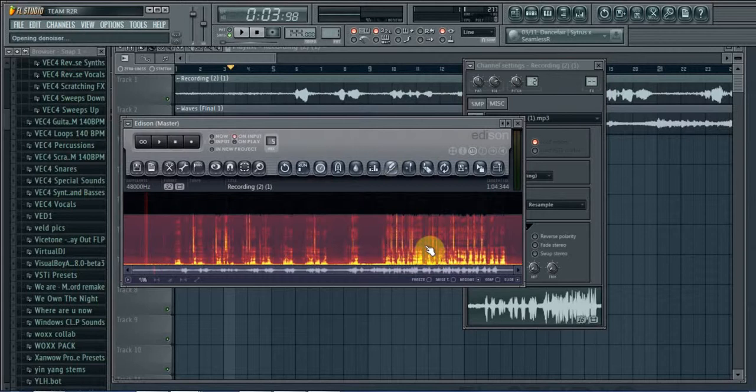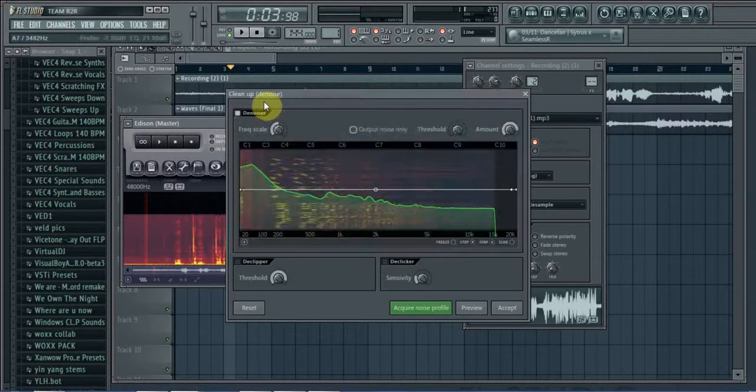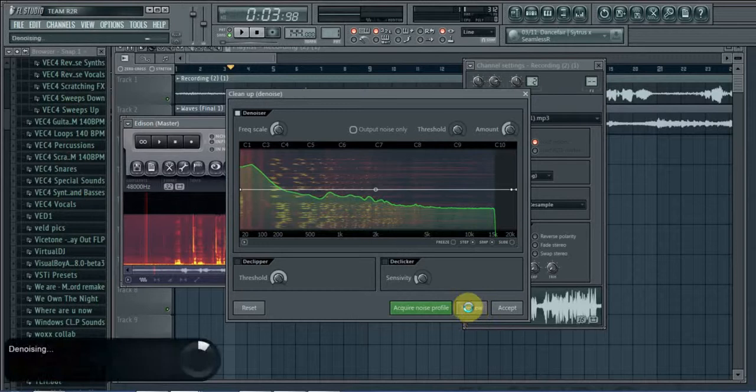It's going to open this window, clean up. So you need to make sure your denoiser is on, declicker should be off, declipper should be off, and threshold should be about at 0 dB, which is by default. Not gonna mess with that. Amount by default should be at about here, like 12 o'clock. Now if I preview this, it has cleaned up a bit.